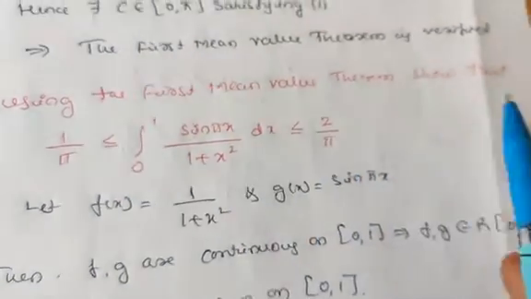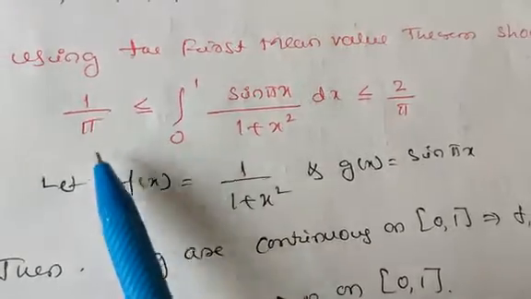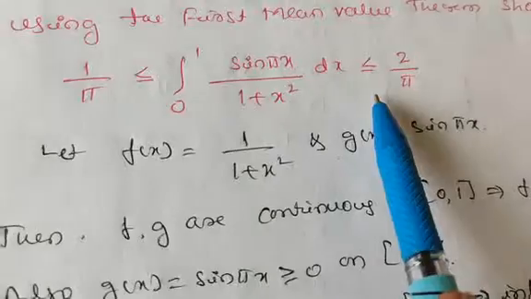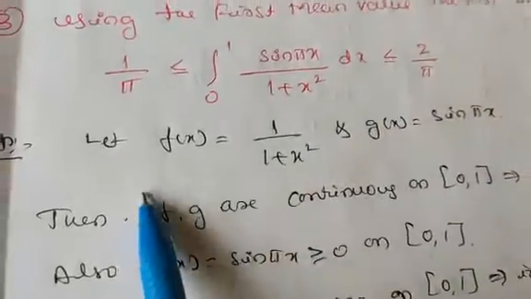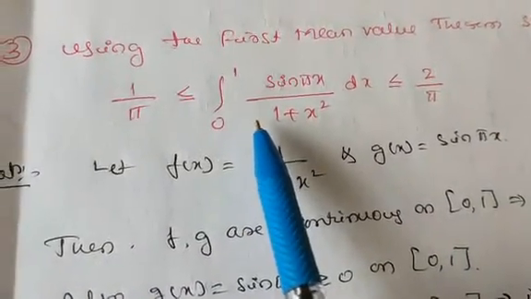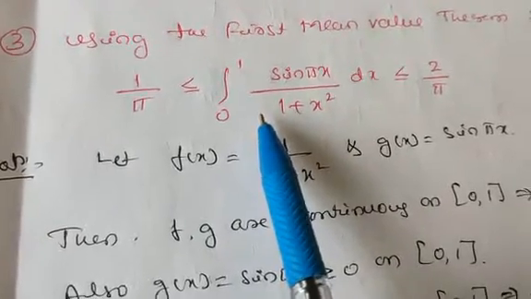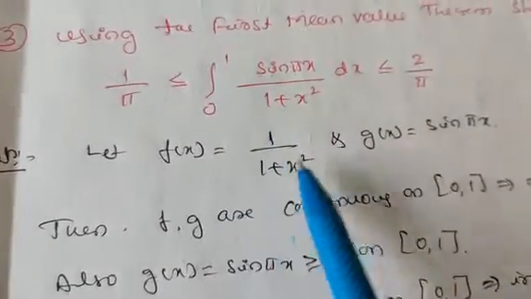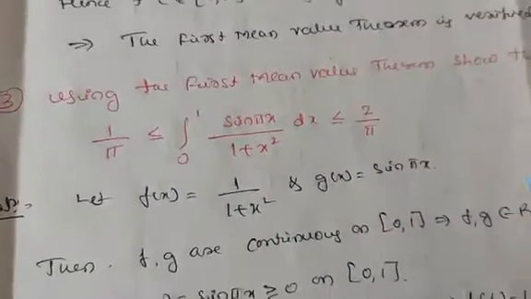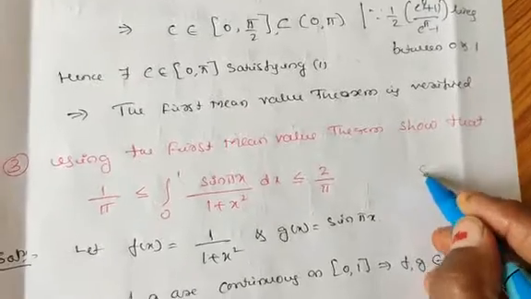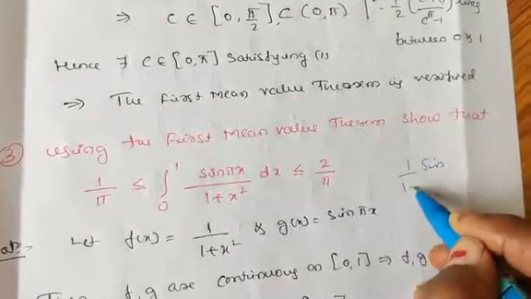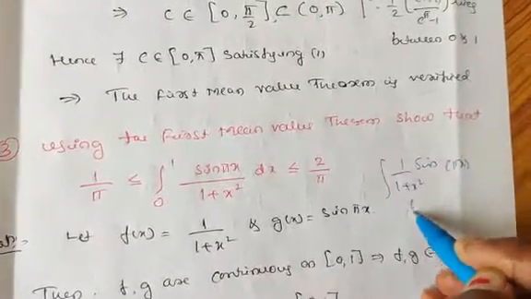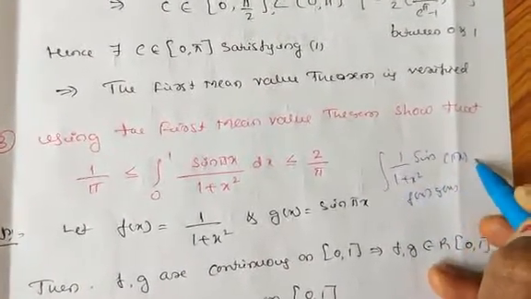Using the first mean value theorem, show that 1 by pi is less than or equal to the integral from 0 to 1 of sin pi x divided by 1 plus x square dx, which is less than or equal to 2 by pi. Let us take the first mean value theorem, which is the integration of f of x into g of x. I will take f of x as 1 divided by 1 plus x square and g of x as sin pi x. This is the integration of f of x into g of x into dx.